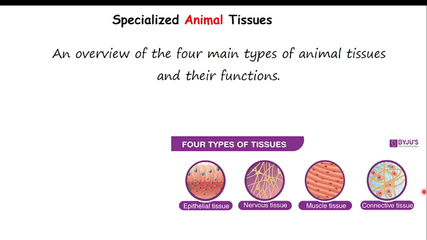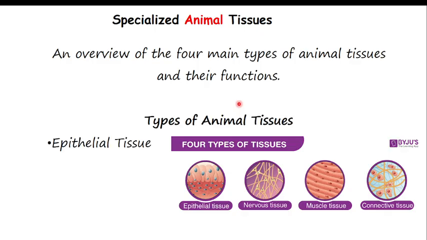Also there is connective tissue, which contains loose, dense, cartilage, and bone. Muscle tissue can be cardiac, smooth, or skeletal. In nervous tissue, there are neurons and glial cells. In epithelial tissue, there are epithelial cells. So this is the summary, but we are going to do it one by one.